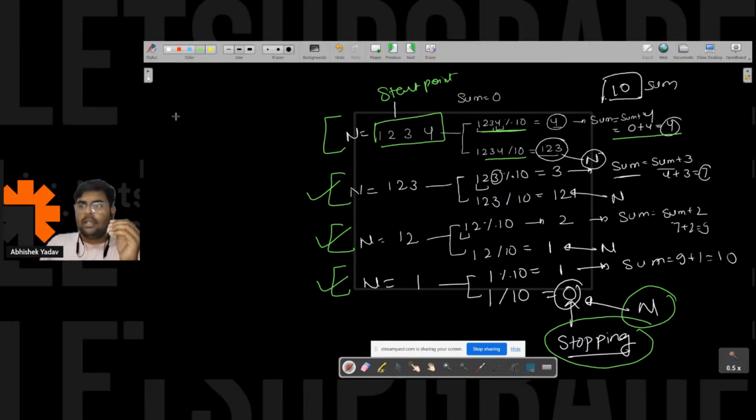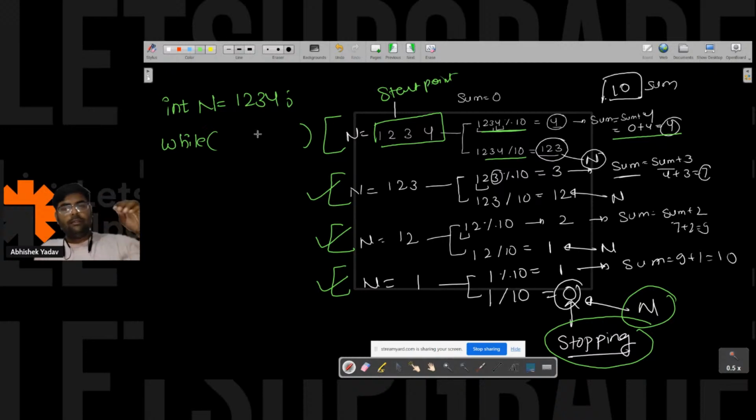I know the initialization part. I have a number, let's assume the number is 1 2 3 4. I have the while keyword, and inside the while keyword I told you what you have to do. When you are writing the condition part, you have to think at what time you have to stop, like how many times you have to execute the body of the while loop.